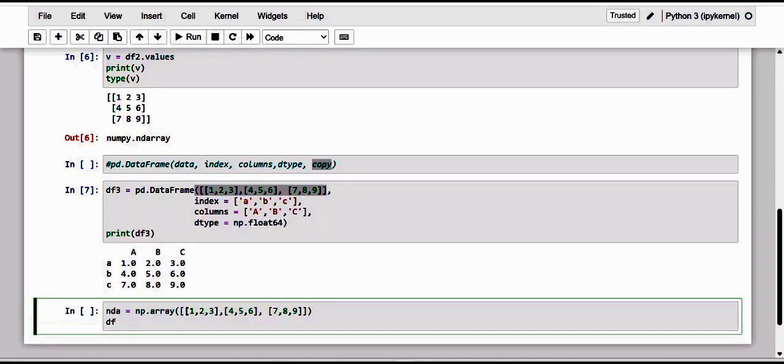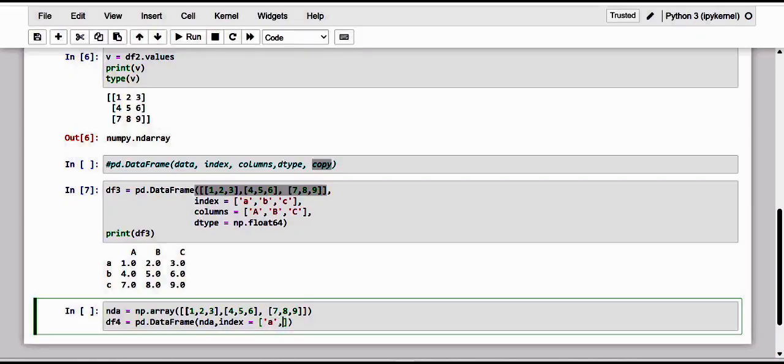So let me just have a different data frame. So pd.DataFrame, and kindly just have a note of it. The first attribute is all about the data. So I'm just going to pass that n-dimensional array, and next let me go with the index, and here we can make it anything.